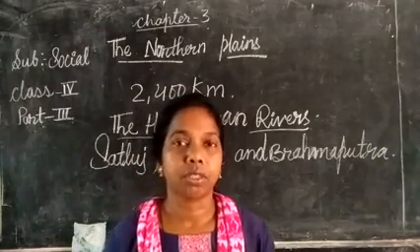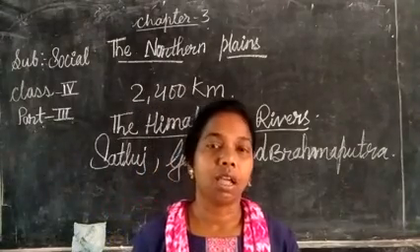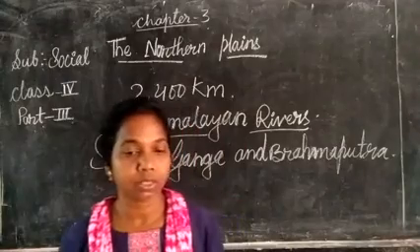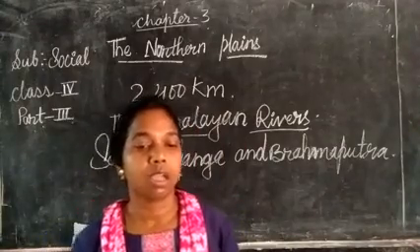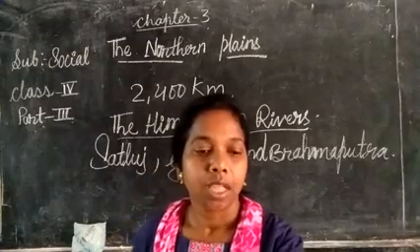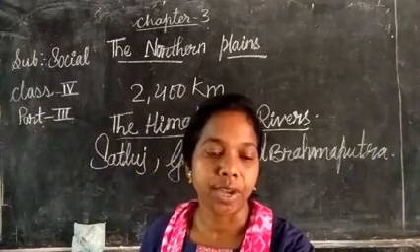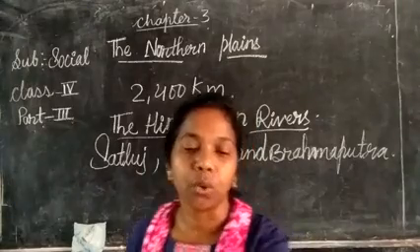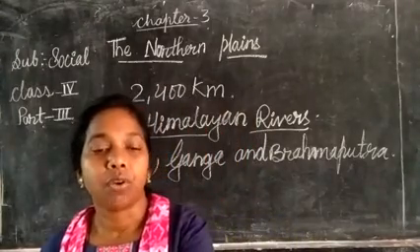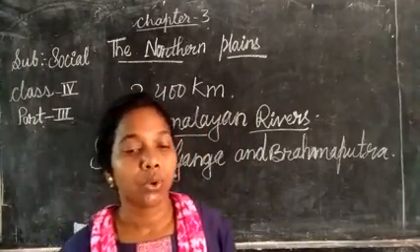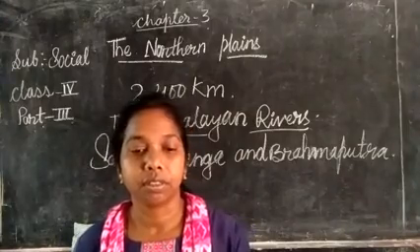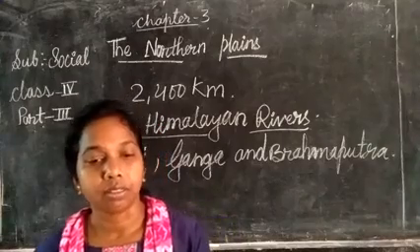Now we will see about the Ganga basin. River Ganga originates from the Gangotri glacier in the Himalayas.